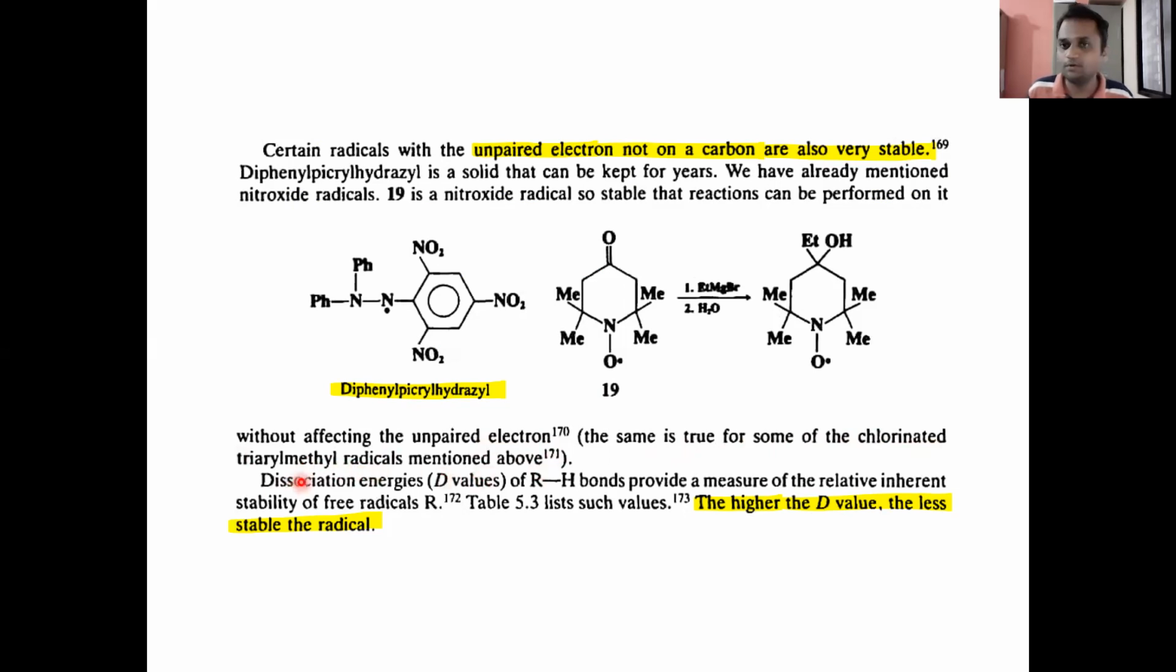Now, the next important point is dissociation energies. We call them D values of R-H bonds or carbon hydrogen bonds, which provide a measure of the relative inherent stability of free radicals. The table lists such values. The higher the D value, the less stable the radical. Again, we have to remember this statement. The higher the D value, the less stable the radical.